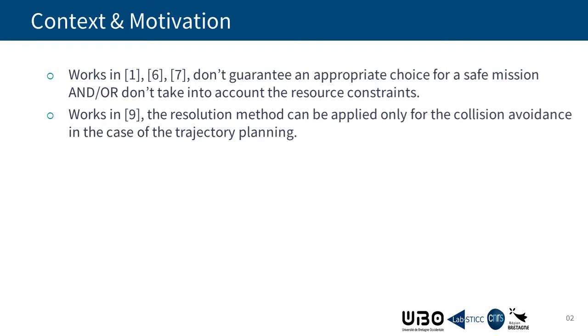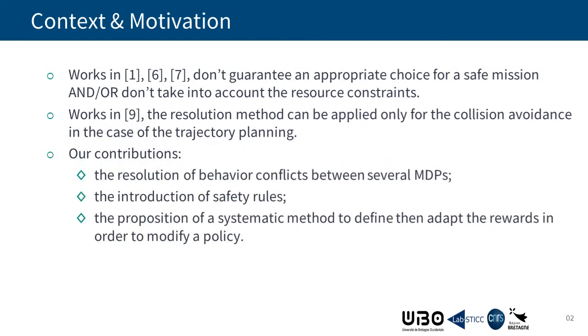In this systematic review, we found some works like 1, 6, 7, but they don't guarantee an appropriate choice of the action for a safe mission, and/or they don't take into account the resource constraints. In other works, their method can be applied only for collision avoidance in the case of trajectory planning. So our contributions are the resolution of behavior conflicts between several MDPs, the introduction of safety rules, and the proposition of a systematic method to define, then adapt the rewards in order to modify a policy.